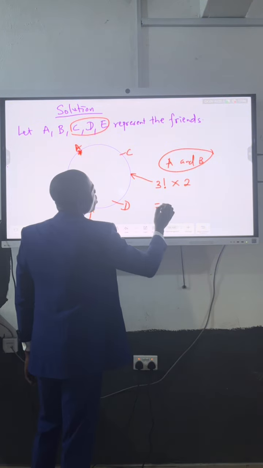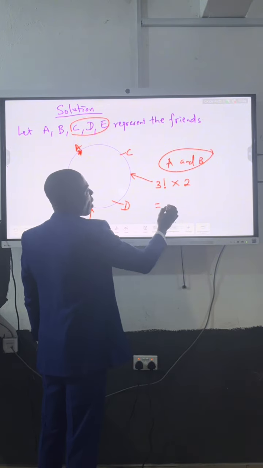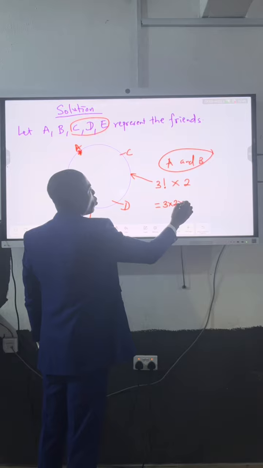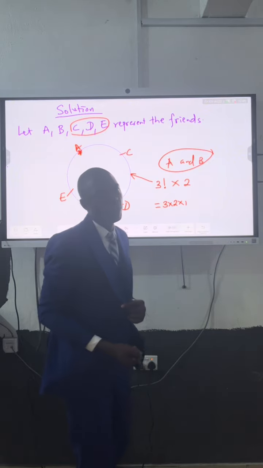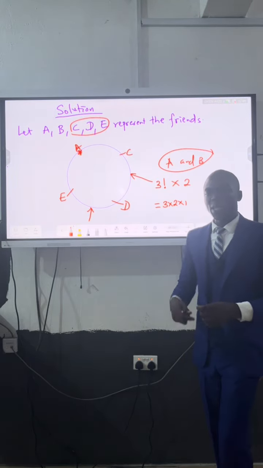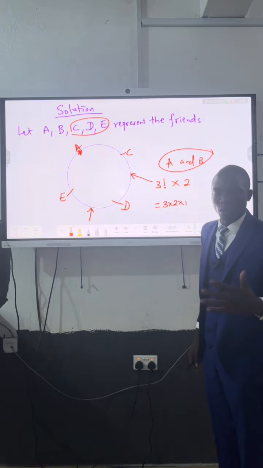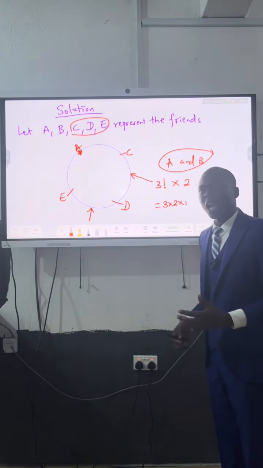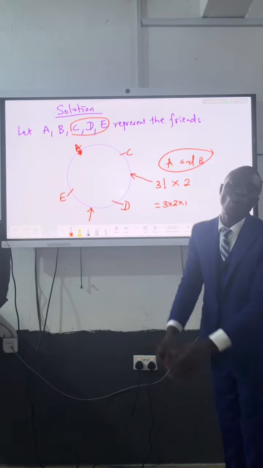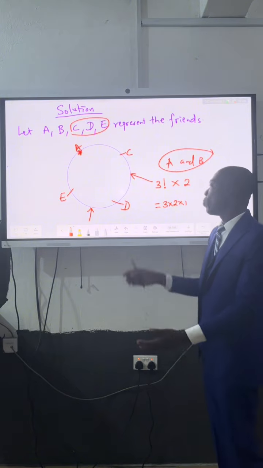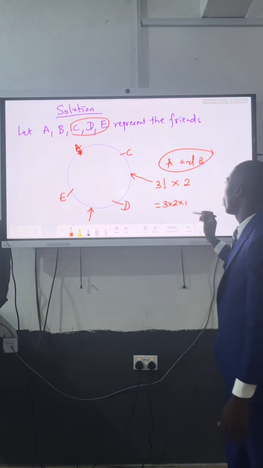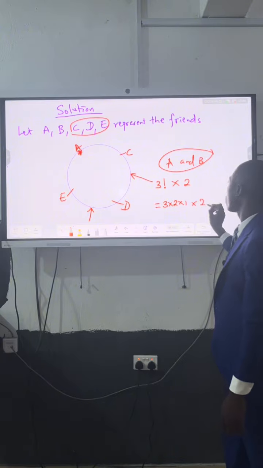Now this one is what? 3 factorial means 3 times 2 times 1. It's a backward kind of multiplication. 3 factorial means 3 times the next number at the back of 3, which is 2, and after 2 is 1. We don't go below 1. If you mistakenly put 0, everything will turn to 0. Multiply by 2.